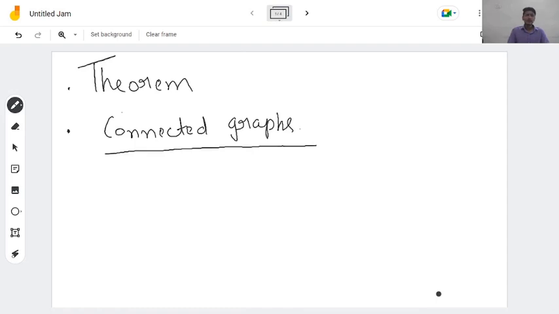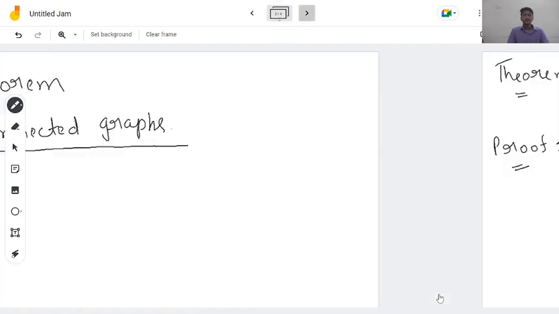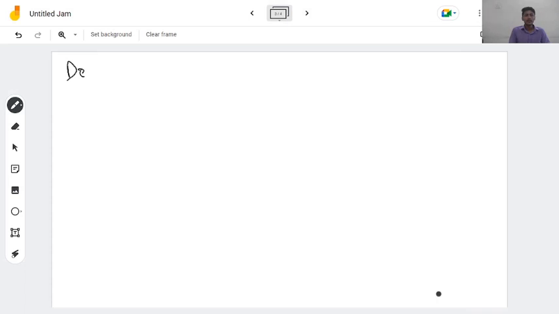Now let's see what connected graphs are. Let's see the definition.